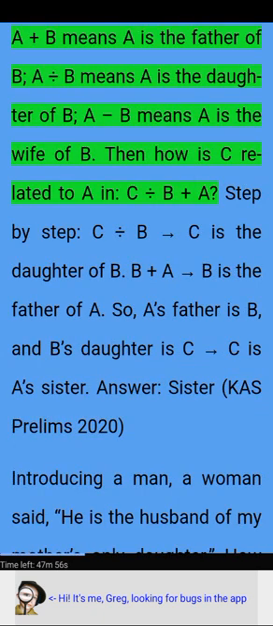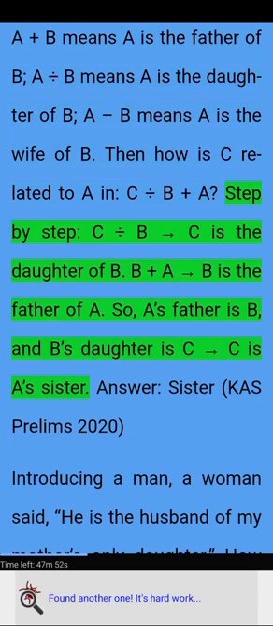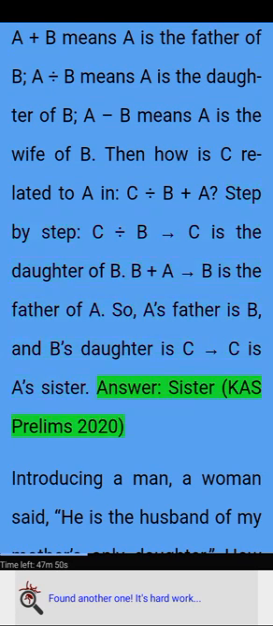A plus B means A is the father of B. A divided by B means A is the daughter of B. A times B means A is the wife of B. Then how is C related to A in C divided by B plus A? Step by step. C divided by B, C is the daughter of B. B plus A, B is the father of A. So, A's father is B, and B's daughter is C, so C is A's sister. Answer, sister. CAS prelims 2020.